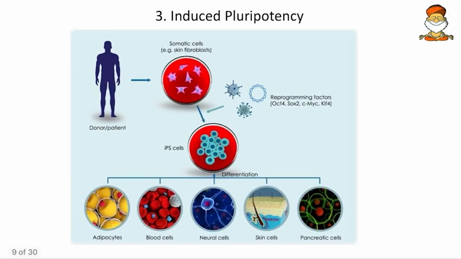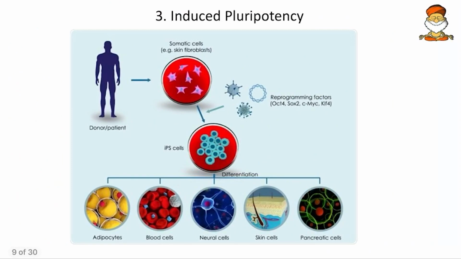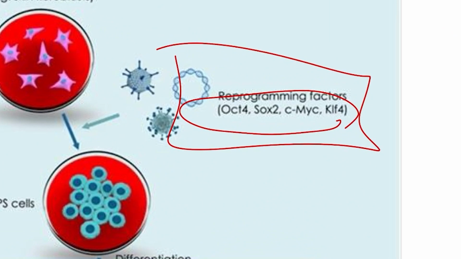And now how to induce? Say for example, I have taken a unipotent cell, and how will you make it a totipotent? How will you make it a pluripotent? So that has to be done artificially with the help of genetic engineering. So earlier it was not possible, but later Shinya Yamanaka, a scientist, came up with 4 genes. So these are the 4 genes, that is OCT4, SOX2, CMYC and KLF4.